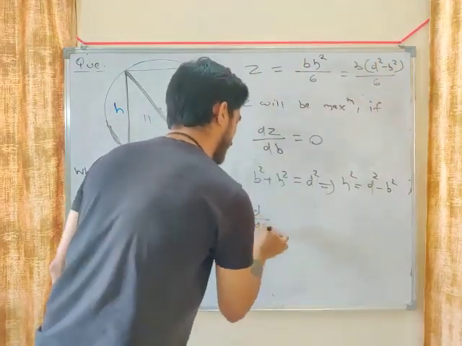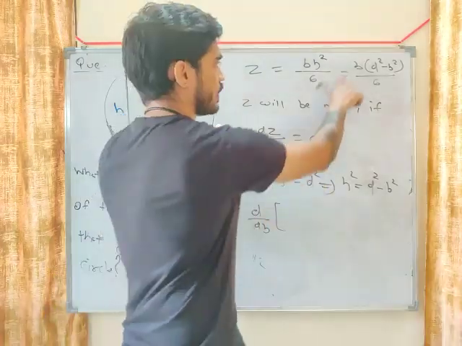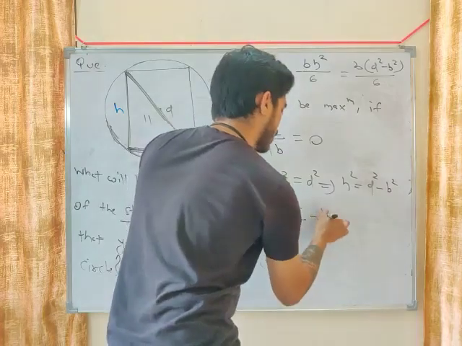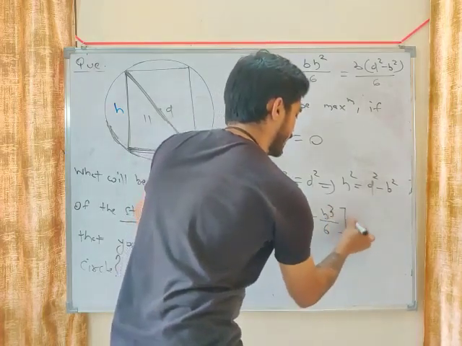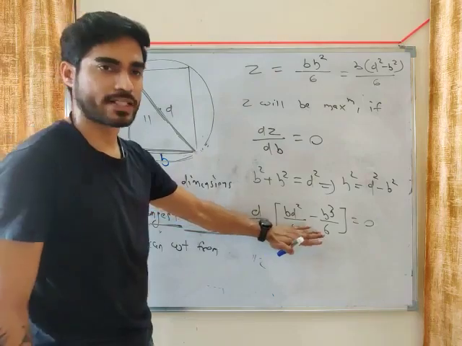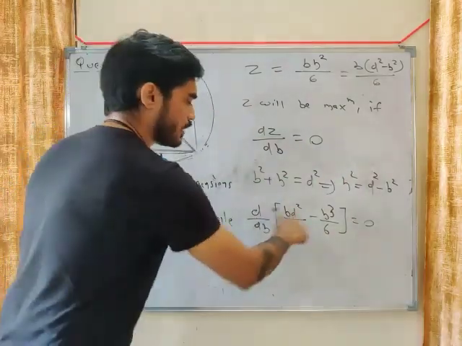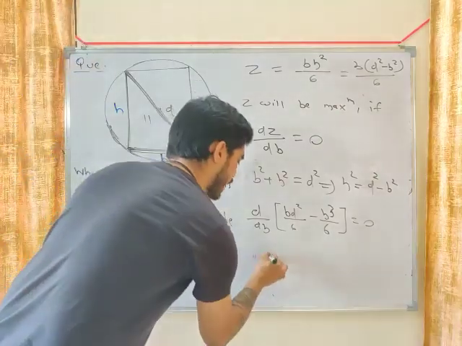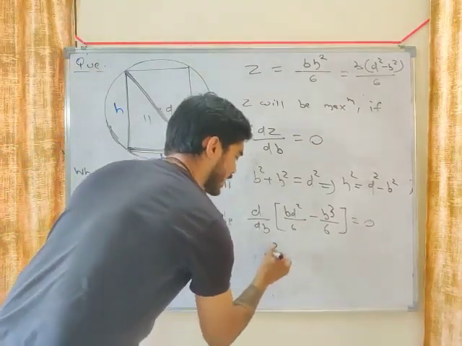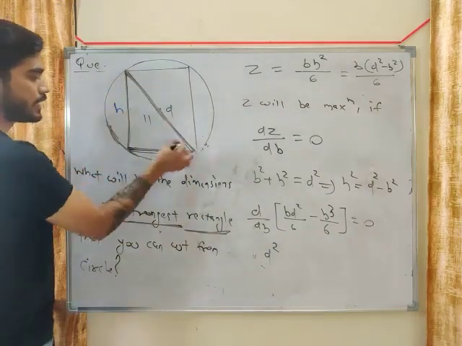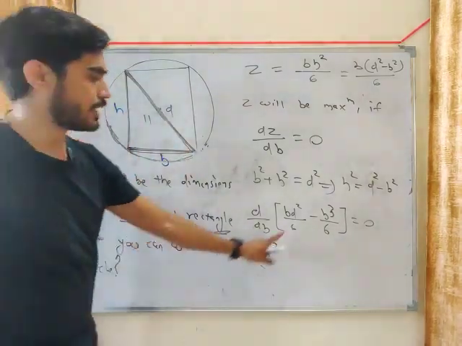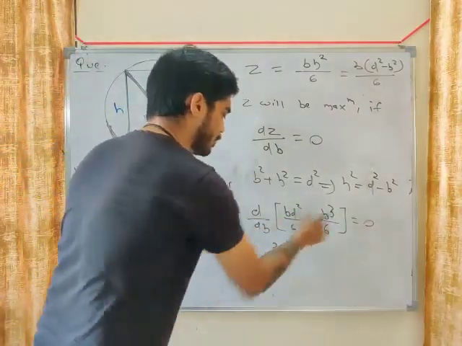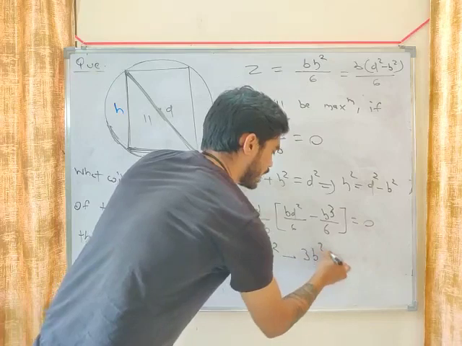So now this complete equation will become d by db of (b d square by 6 minus b cube by 6) equal to 0. This 6 is a constant, it will go to the right side. If you differentiate b d square with respect to b, what will you get? d square. d is a constant, you can't change the value of d. You can only change b and h. So if you differentiate it, you will get d square minus 3b square equals 0.